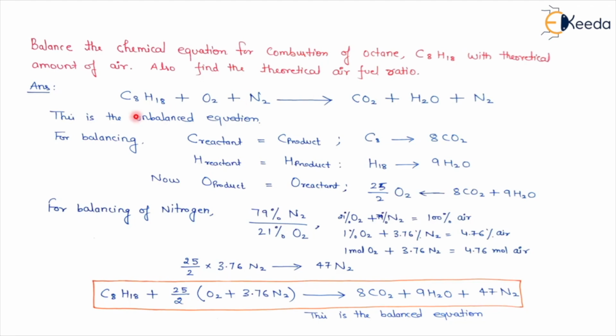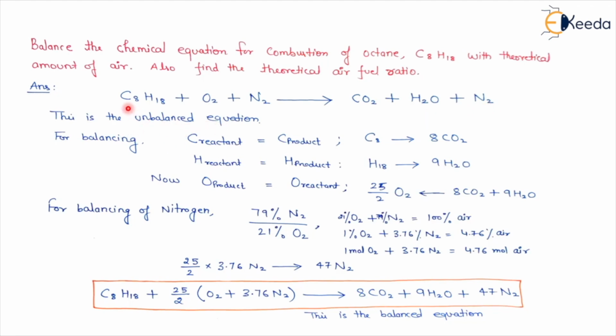First we will write the chemical equation for C8H18. The equation is C8H18 plus, it is reacting with air. In air, oxygen is there and nitrogen is there. So all these are the reactants. And in product, what will be the formation? CO2, because carbon and oxygen will form carbon dioxide. Hydrogen and oxygen will form water. And N2 will not react. This thing I have already explained in my previous lectures. Nitrogen will not react with any constituent of the fuel. So this is the unbalanced equation.